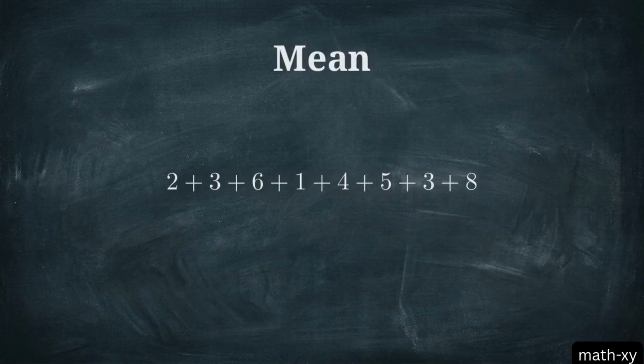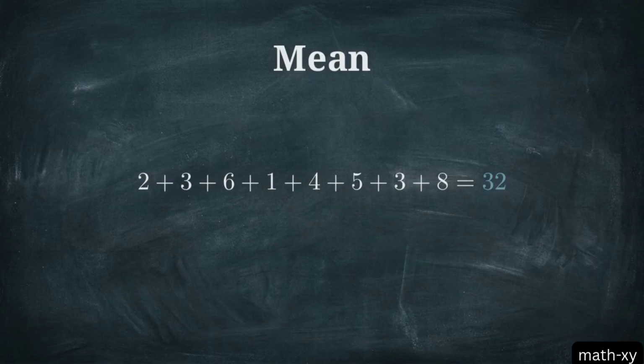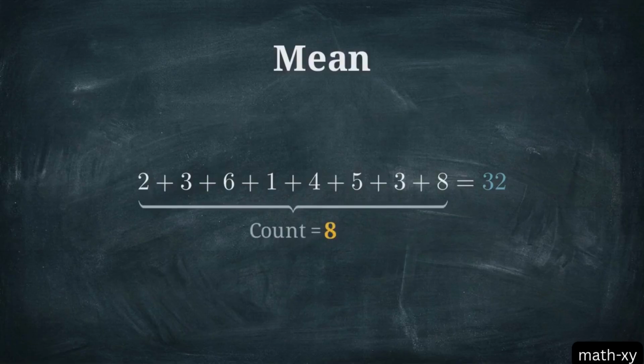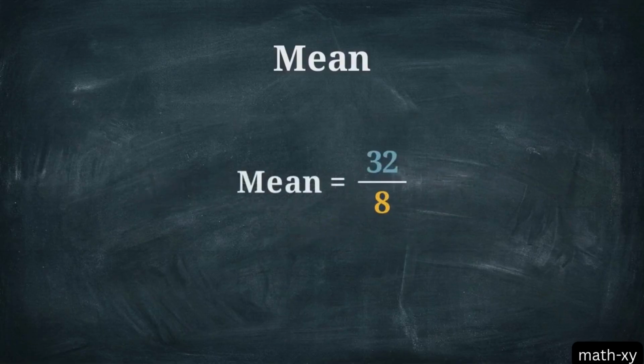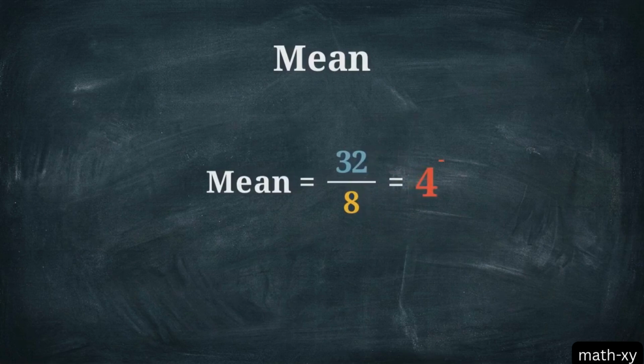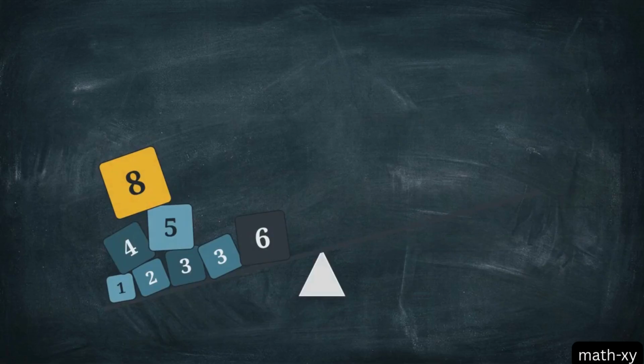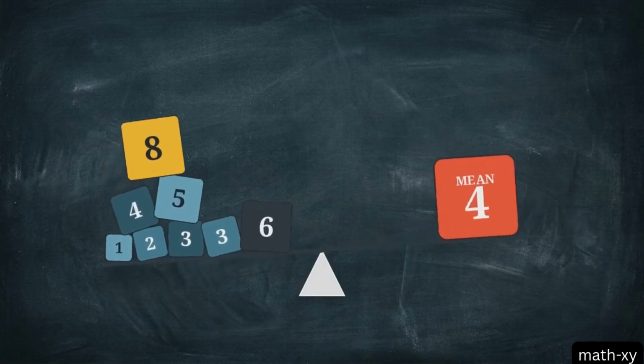First, add all the numbers in your dataset together. Here, they add up to 32. Next, divide that sum by the total count of numbers. We divide 32 by 8, giving us a mean of 4. The mean acts as a mathematical center of gravity, distilling chaotic values into one representative number.